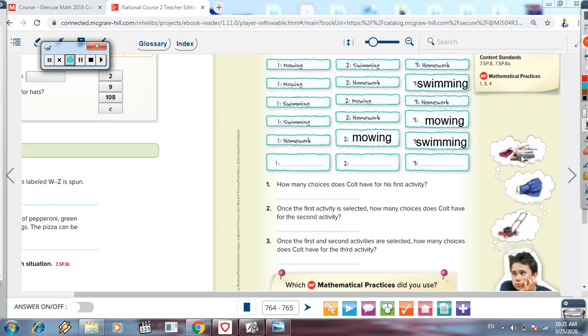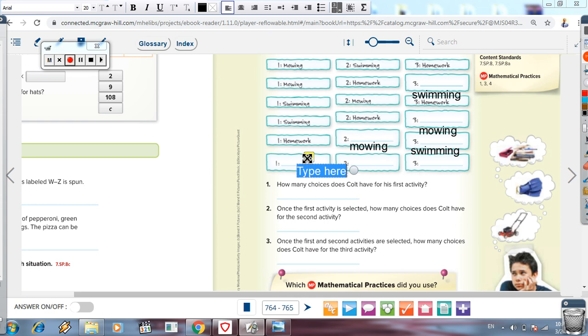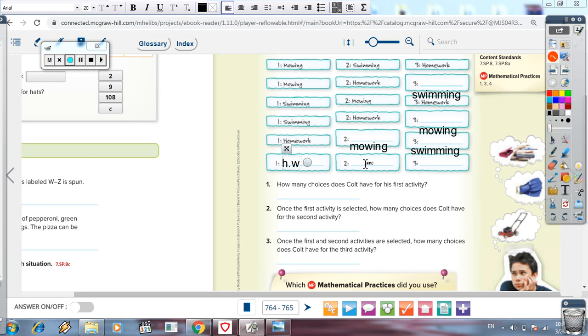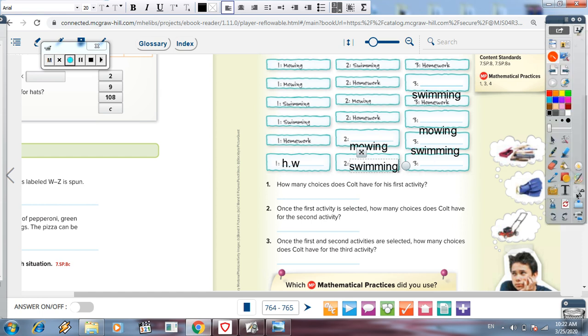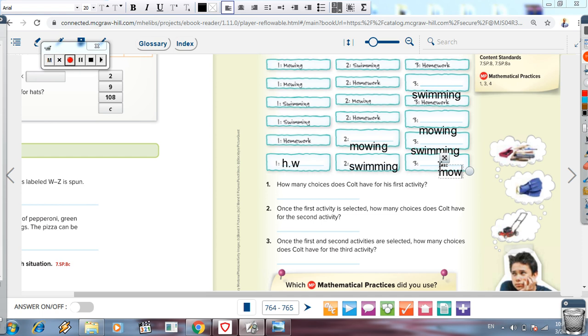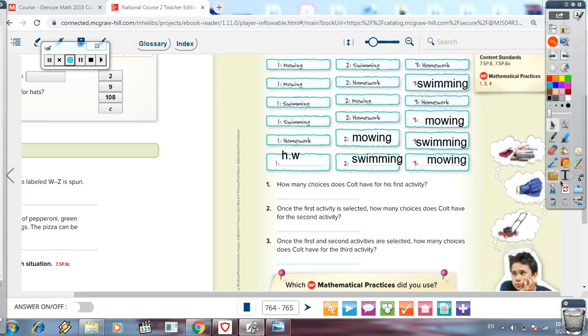And then we will write here, homework. And then here we'll make another order. After homework we'll do swimming. And then I will write here, after swimming is mowing. So we rearrange our page like that.